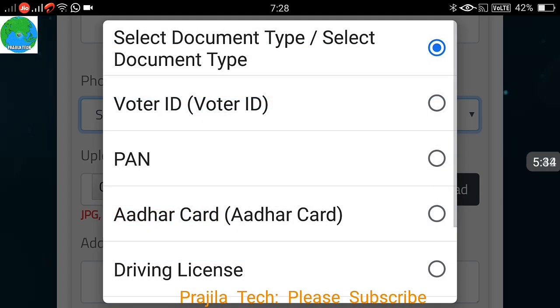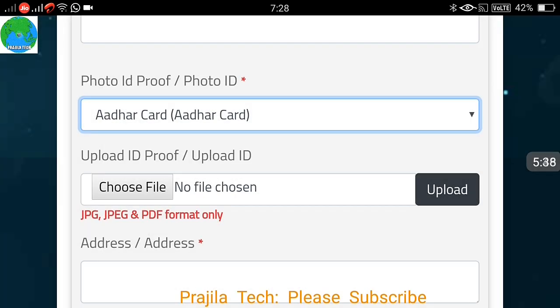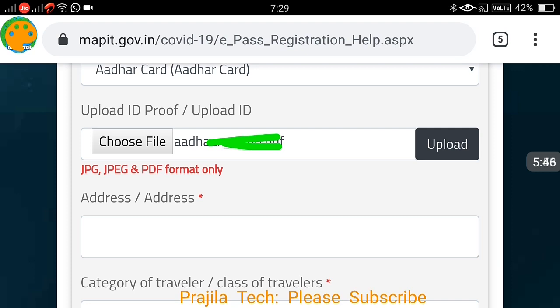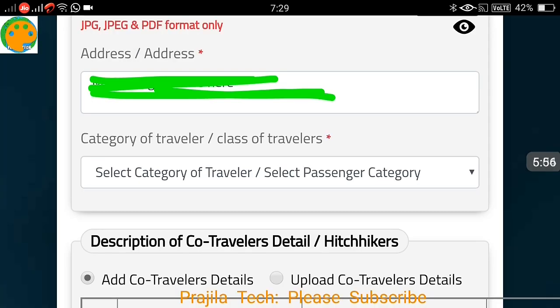You have to select which photo ID proof you are carrying with you, select it, click on choose file and upload a copy of it. You should have a photo or PDF file. They clearly say JPEG or PDF only is valid. Upload your file, click on upload file. Uploaded successfully. Click on the OK button.